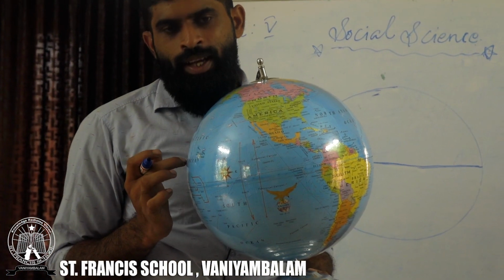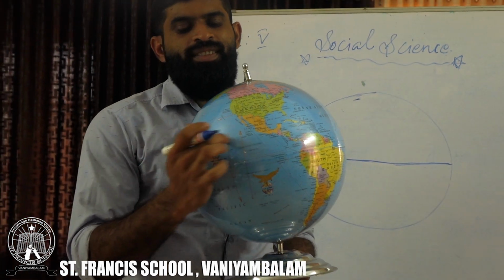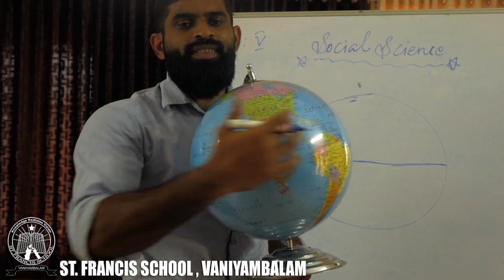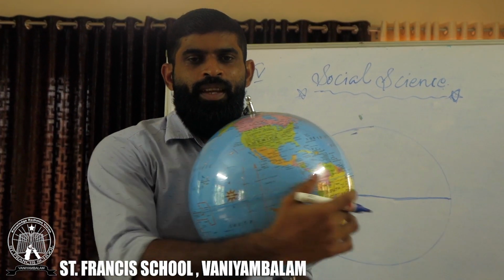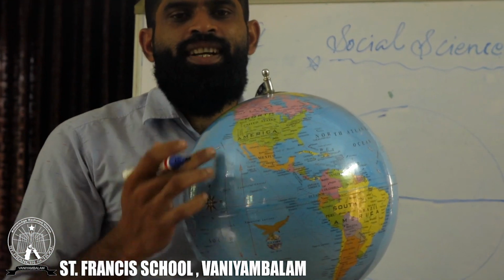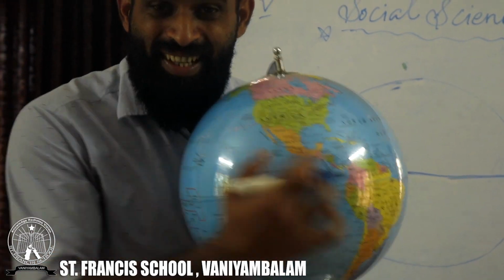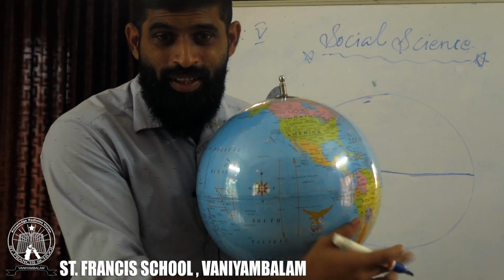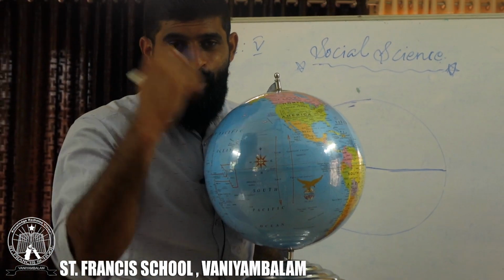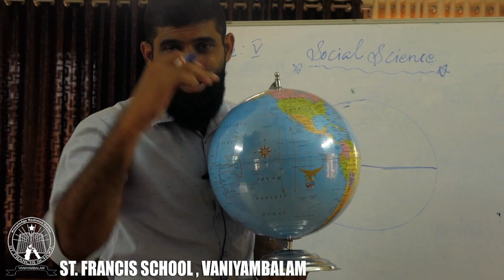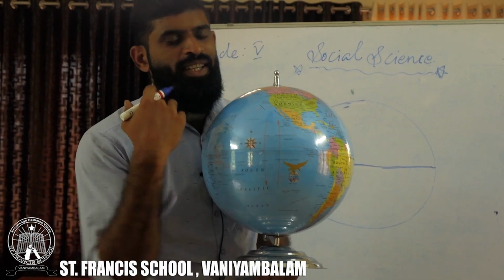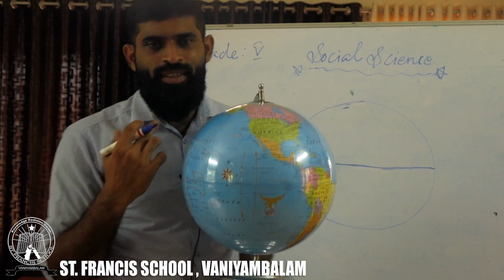So actually, latitudes are circles. The biggest circle we are going to learn right now. What is latitude? It's an imaginary line. It's drawn on the globe or on the map, on the Earth's surface for our convenience, in the form of a circle.